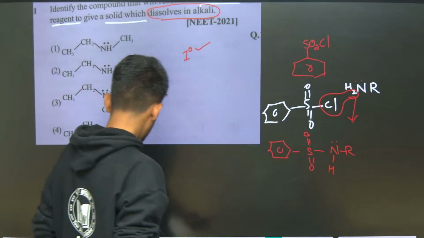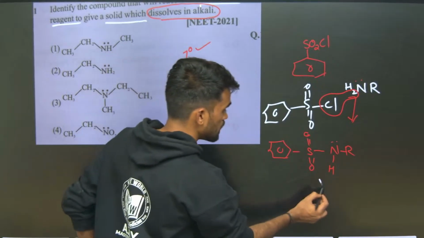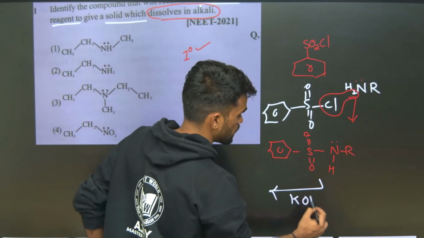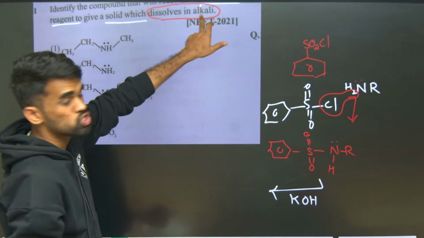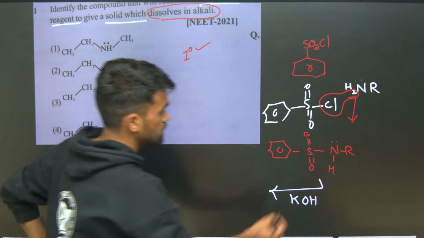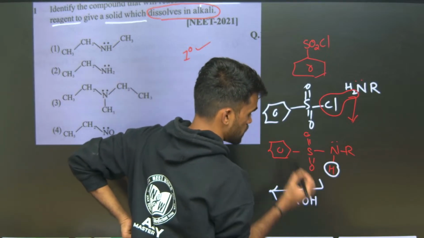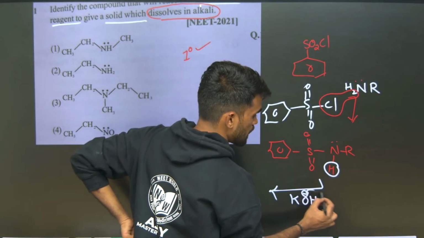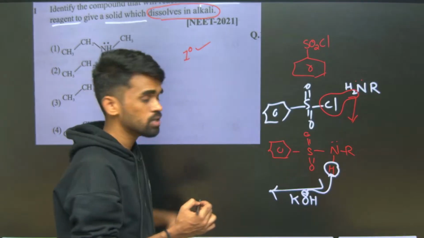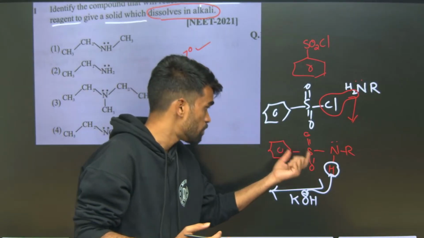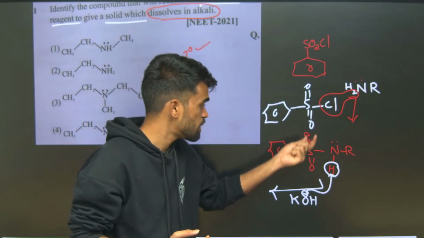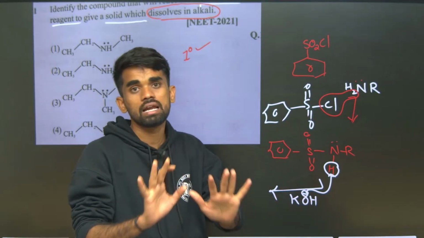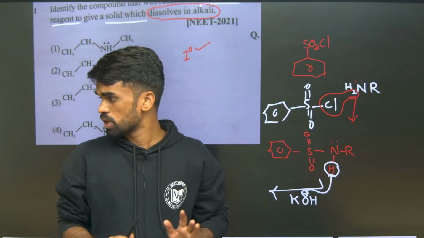Now here, if I further treat this with a basic solution, any basic medium, see, in the Hinsberg reagent, alkali is mentioned, it dissolves in alkali. Since it has one acidic hydrogen, this base can abstract this acidic hydrogen. The primary amines can react with this benzene sulfonyl chloride and the respective product can be soluble in the alkali medium. This is a thing you can remember.